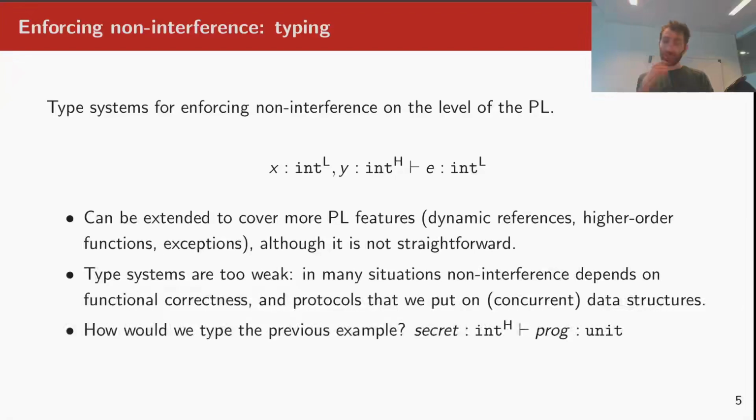On the other hand, type systems are too weak when it comes to programs where non-interference depends on functional correctness properties and some protocols on data structures, as was the case in the previous example. This in particular means that a conventional type system would not be strong enough to verify no-interference of the previous example with the record R and two threads. That is, the typing judgment of this program is not going to be derivable.